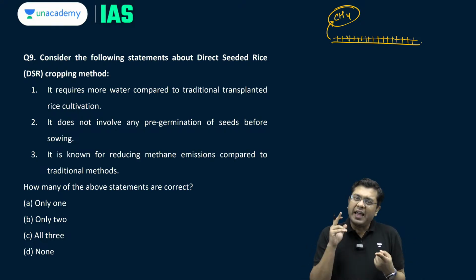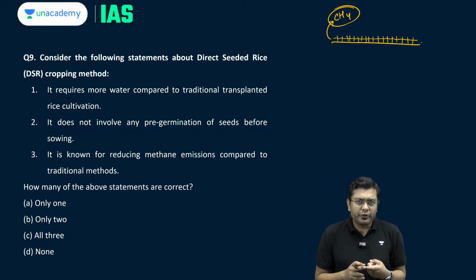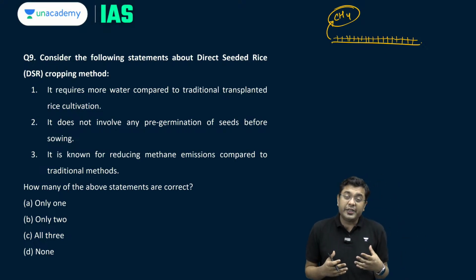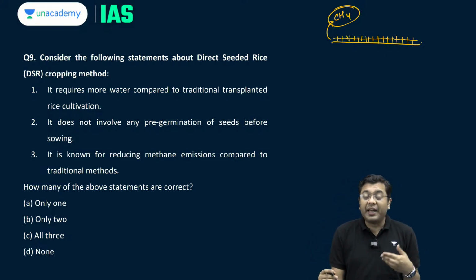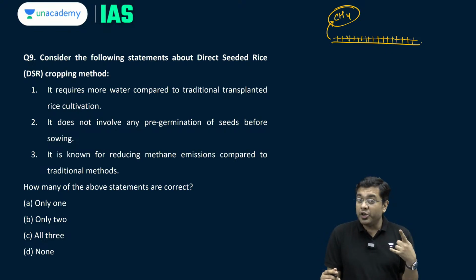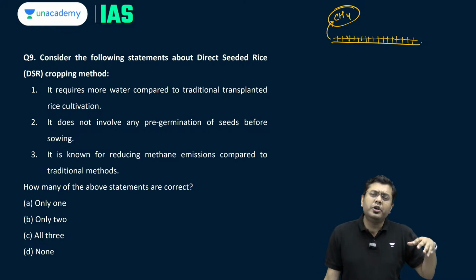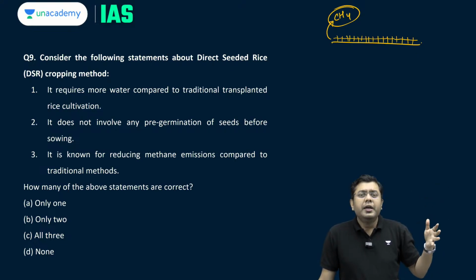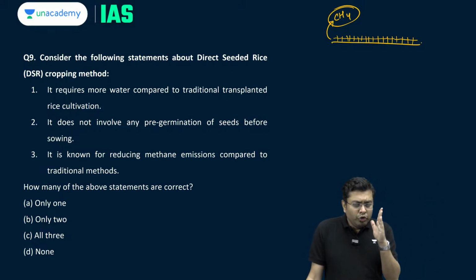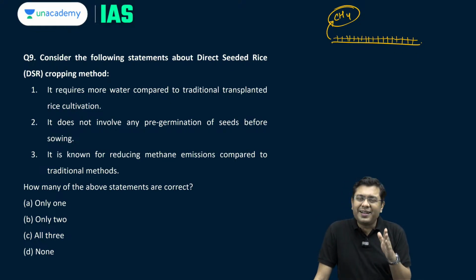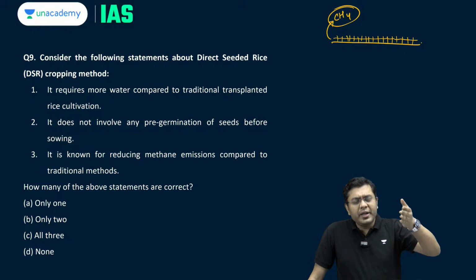For example, you will have excessive utilization of the water resource as well. In order to grow 1 kg of rice, the farmers oftentimes have to put in close to around 5,000 liters of water. 1 kg of rice, 5 kiloliters of water. So, what is the benefit of having such a cultivation even if you are building buffer stocks? That is why you have a new methodology of cultivation, that is the direct seeding of rice, where, without this flood irrigation method, pre-germinated seeds or even non-germinated seeds are directly planted.